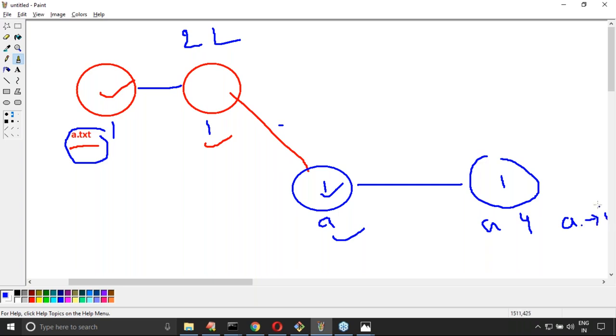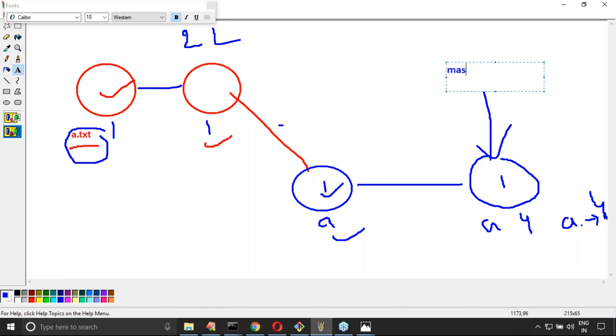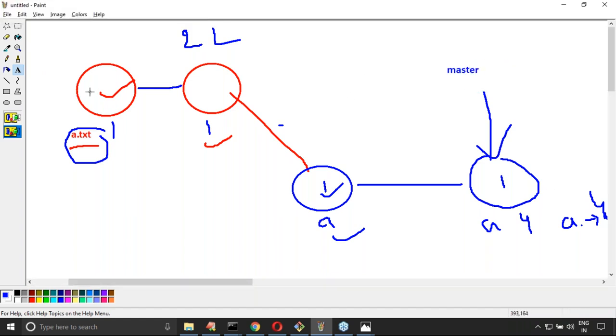You may feel there could be a chance of conflict, but nothing. Here, the pointer will simply be moved to this one. Now master is pointing to the child branch. Now our final a.txt contains how many lines, sir? Four lines. Is everyone in a position to understand?